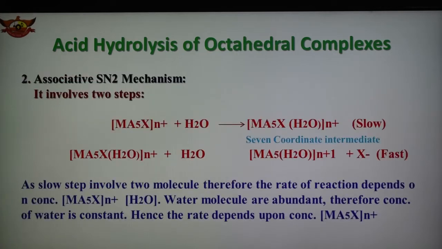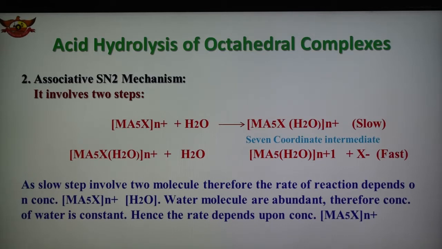Now the second part, the associative SN2 mechanism. Associative means there is an association of compounds, with two reactants in the first, slow step. This SN2 mechanism also consists of two steps.